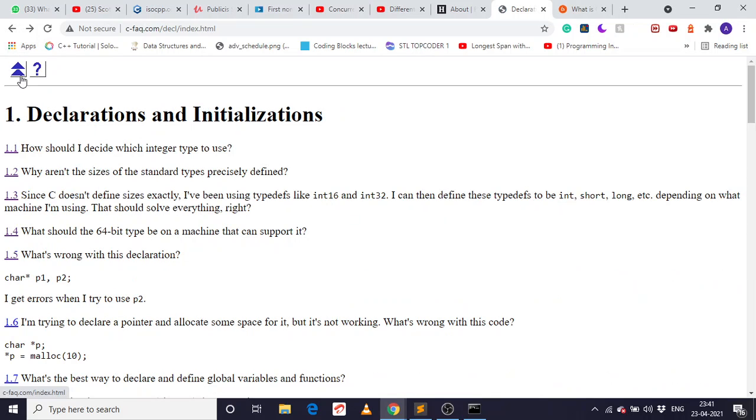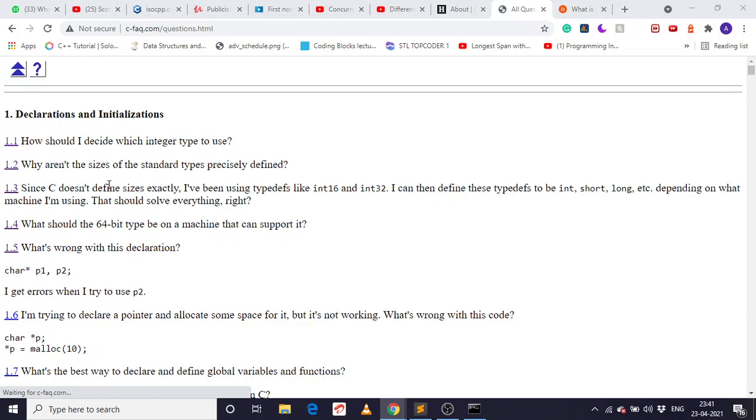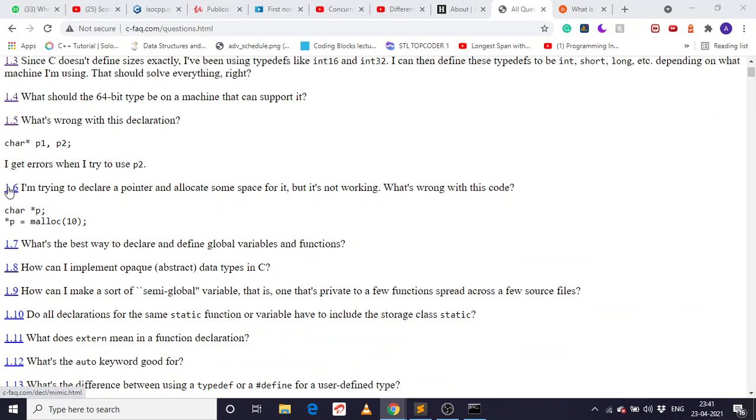Let me open the complete question list. All questions, yeah. I will be looking at this one: I'm trying to declare a pointer and allocate some space for it, but it's not working. What's wrong with this code? The problem is that the typecast is not done here, as malloc returns the universal pointer, the void star pointer.